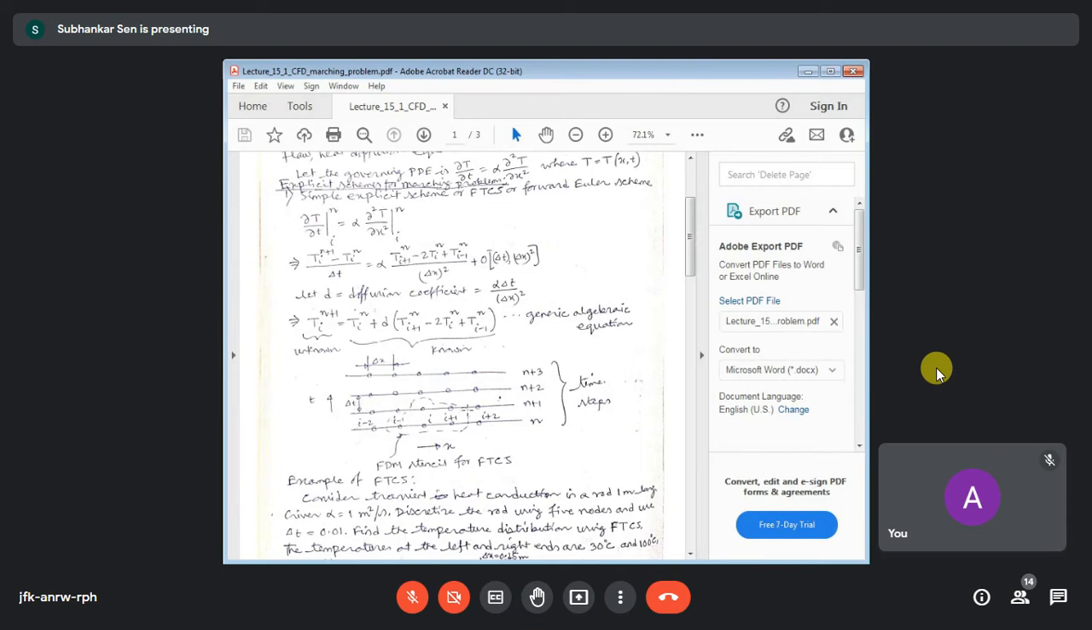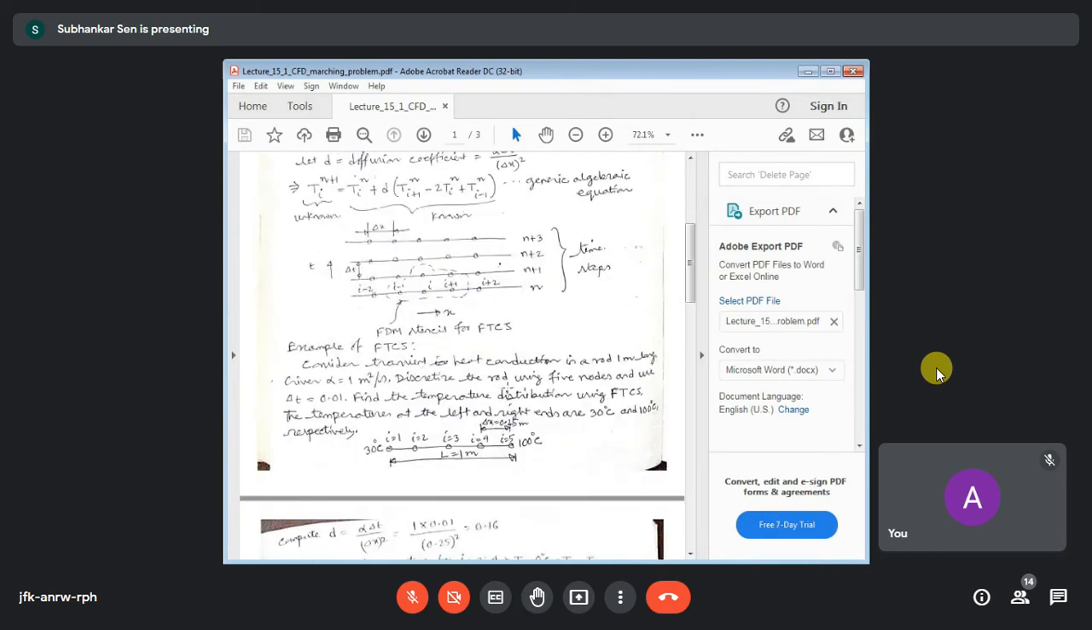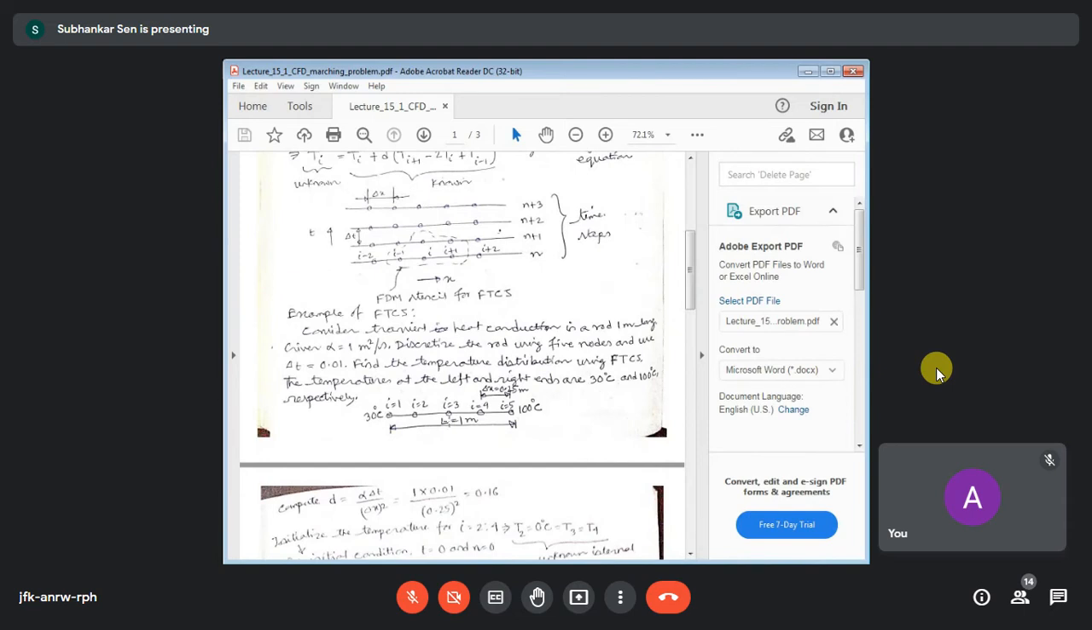I shall show an example problem, then things will be very clear. So let us take a one-dimensional problem. This is one rod. This rod is 1 meter long, and its two boundaries are specified with temperature.